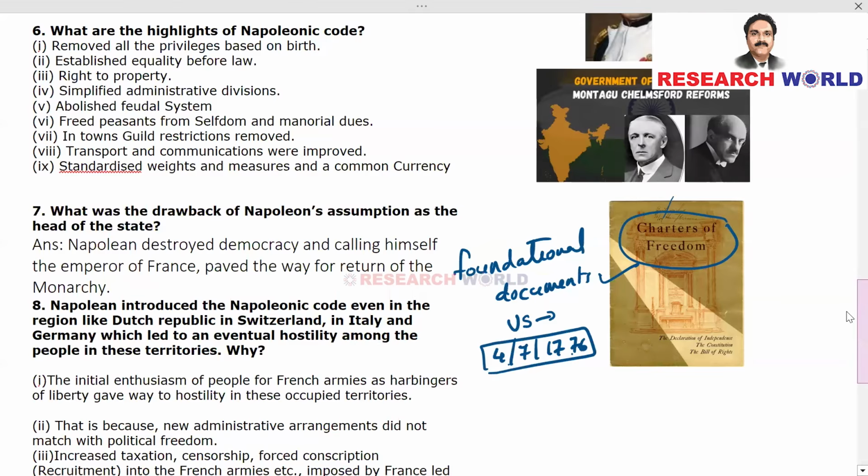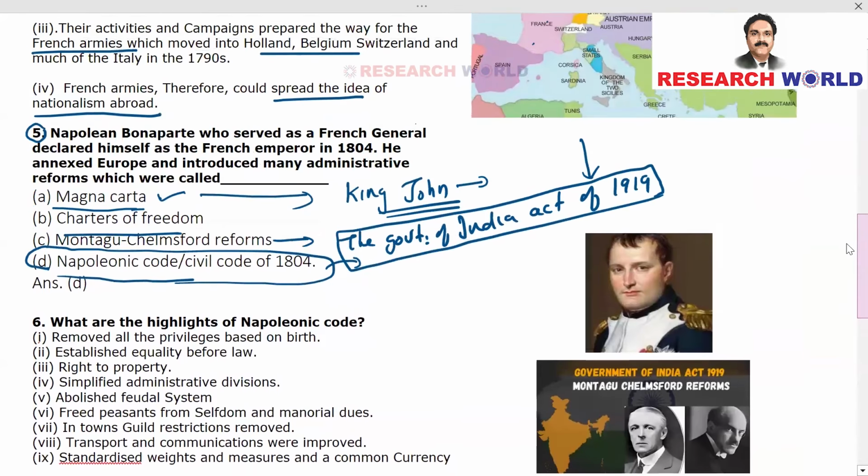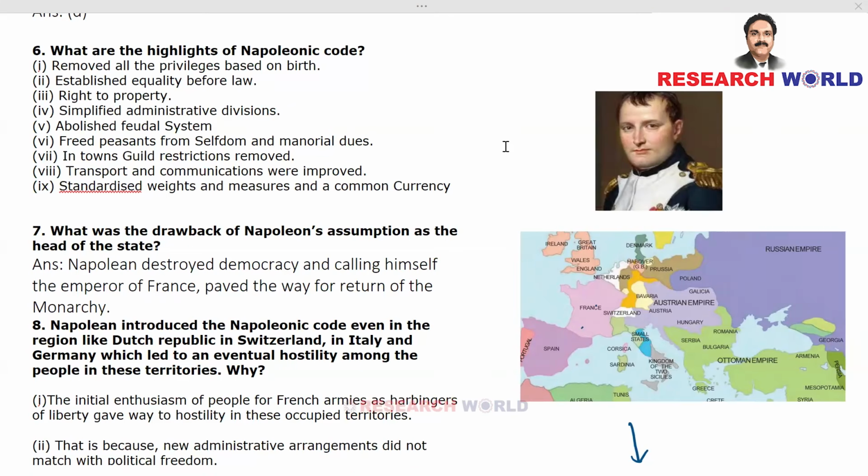So, Charters of Freedom has something to do with American independence, and Montagu-Chelmsford reforms is also known as the Government of India Act of 1919, and Magna Carta, way back in England, way back in 1215, King John signed Magna Carta. All right, and that was in 1215. Now let's move on to the sixth question.